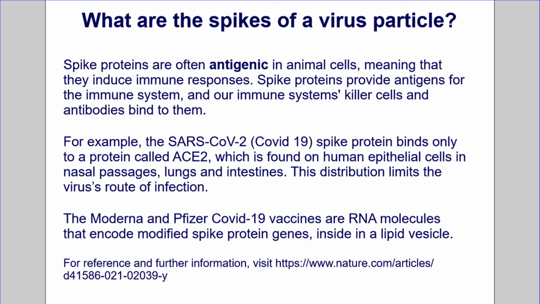For example, the SARS-CoV-2 COVID-19 spike protein binds only to a protein called ACE2, which is found on human epithelial cells in nasal passages, lungs, and intestines. This distribution limits the virus's route of infection. The Moderna and Pfizer COVID-19 vaccines are RNA molecules that encode modified spike protein genes inside a lipid vesicle. For reference and further information, visit the website shown here.